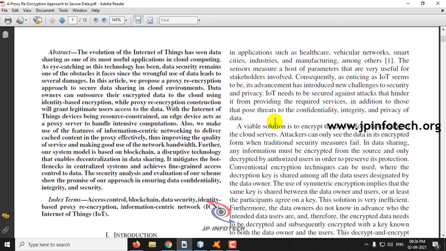Here the system is implemented based on blockchain. Blockchain means we are going to make a distributed technology. For example, if I upload a file, the file is not saved in one particular place. It is divided into blocks, so it is decentralized. Even if a hacker gains access and gets the file, he cannot get the entire file because the file has been split into blocks. Only a legitimate user can make the exact access, rebuild the file and see the original file.